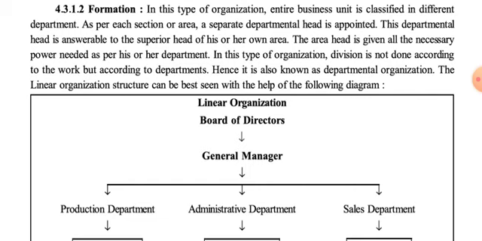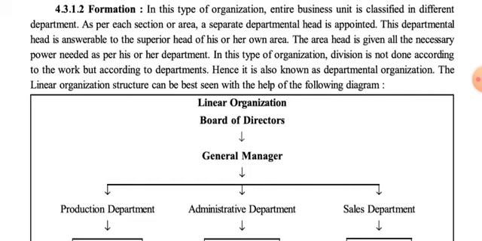That's why after a regular interval of time they have to report to their superior authority, that is the general manager, regarding their work, and along with that they have the full authority and power so that they can rule their own department and take all the decisions necessary for the betterment of the department.